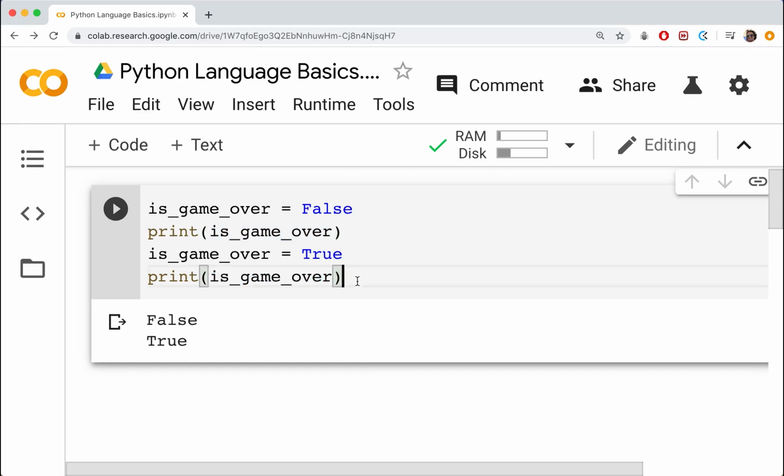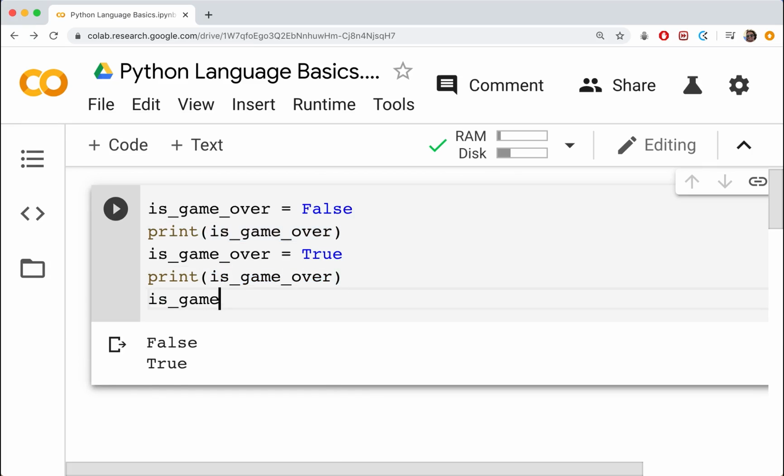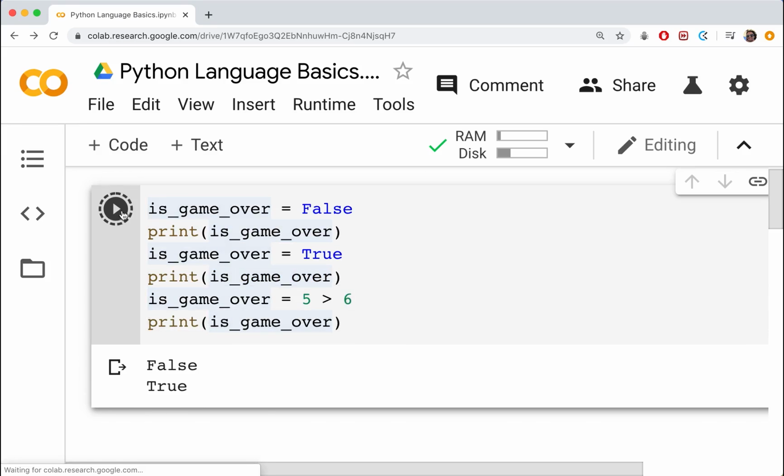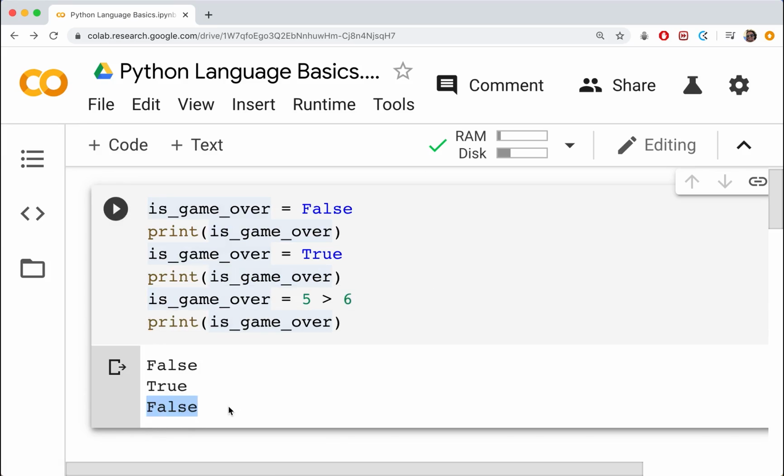Also, we can do something like is_game_over is equal to 5 greater than 6. What do you think this is going to be? Well, this should be False because 5 is not greater than 6. So let's go ahead and print it out once more. Makes sense. We get False printed out there because we've taken on the value of a false assertion.